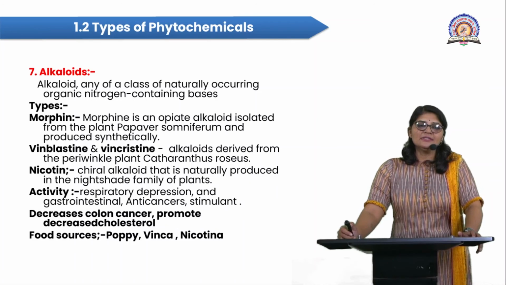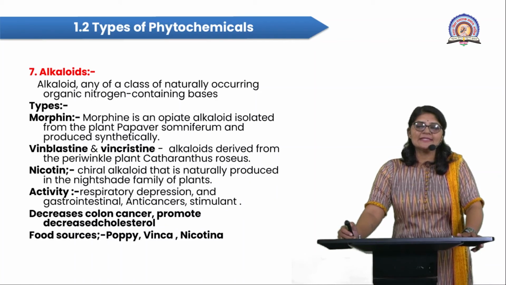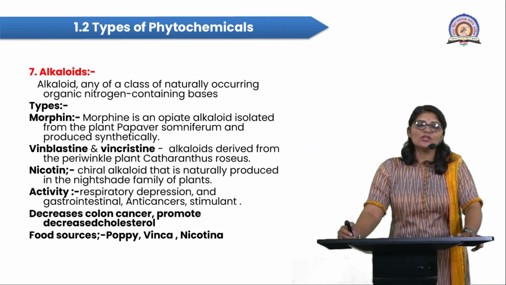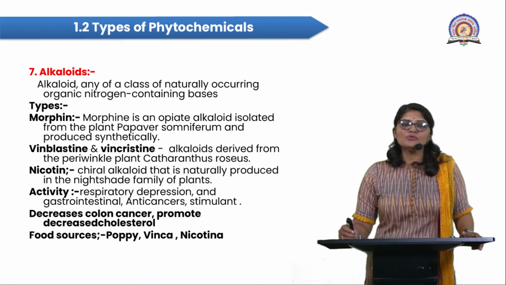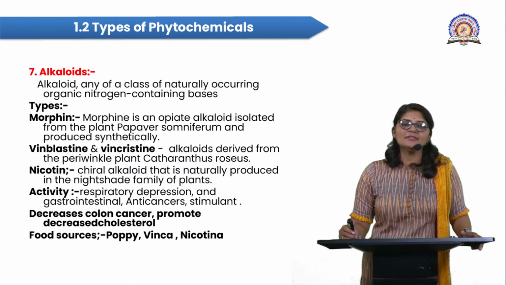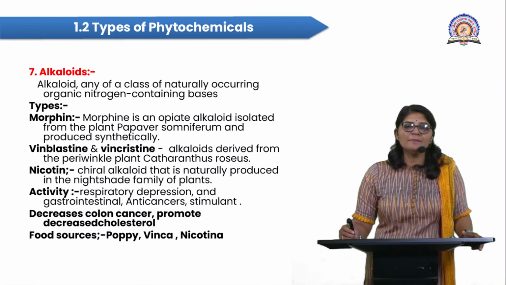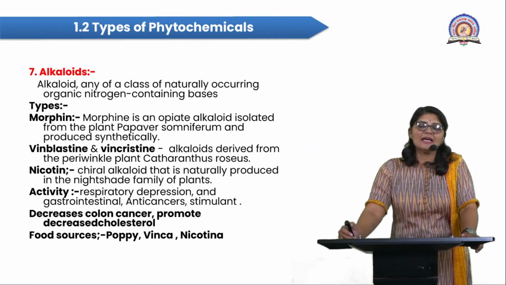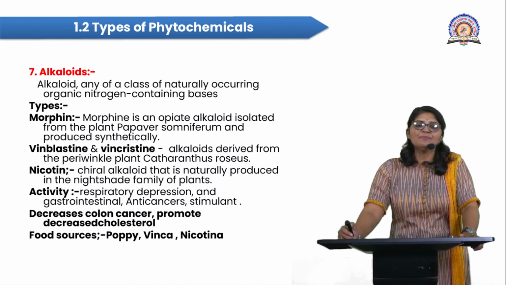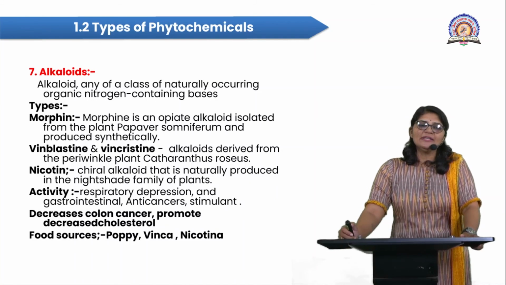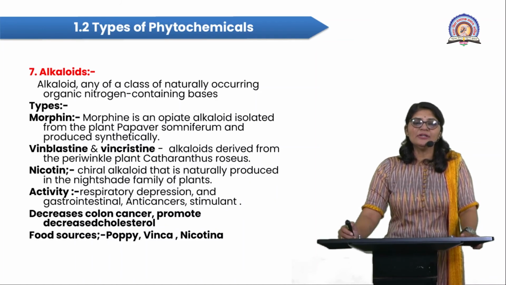Then an important source of morphine is the poppy plant, which is nothing but Papaver somniferum. Vincristine and vinblastine are obtained from the vinca plant, Vinca rosea. And nicotine, an important alkaloid, is derived from Nicotiana.